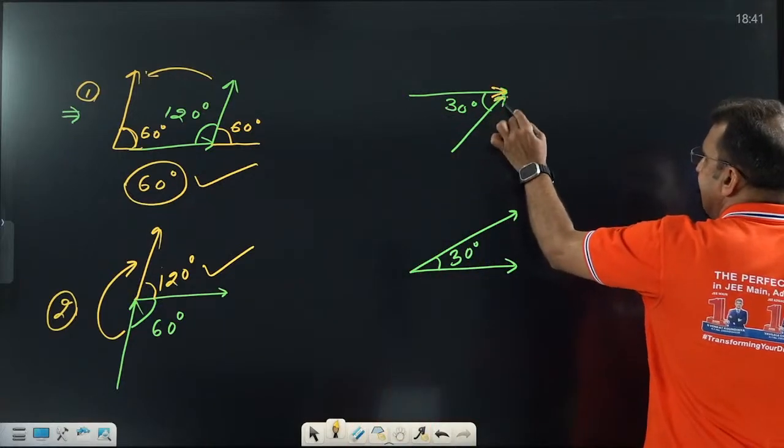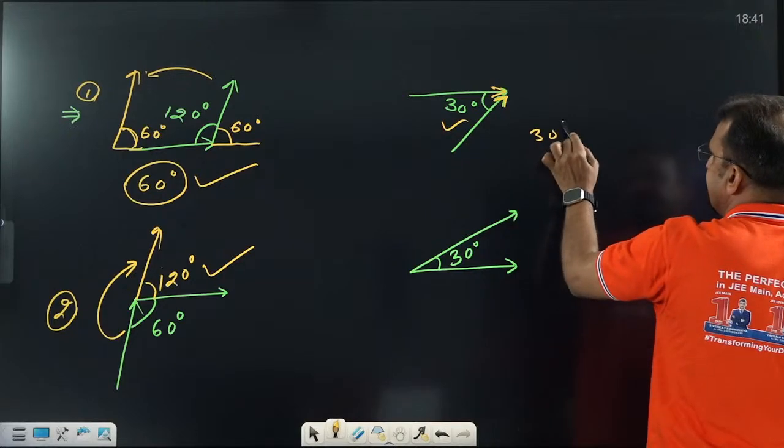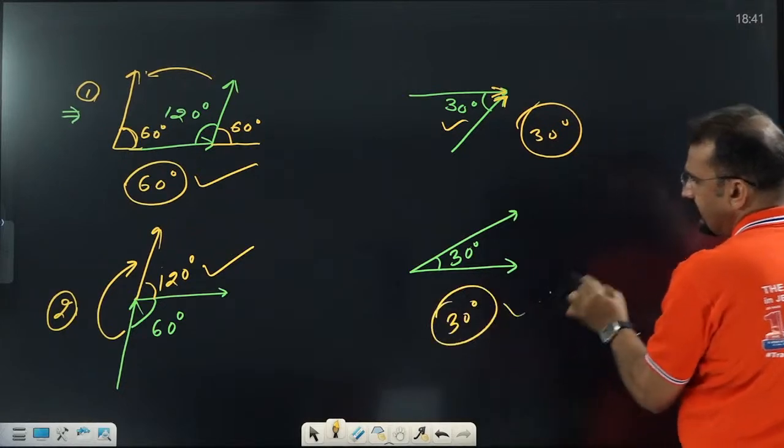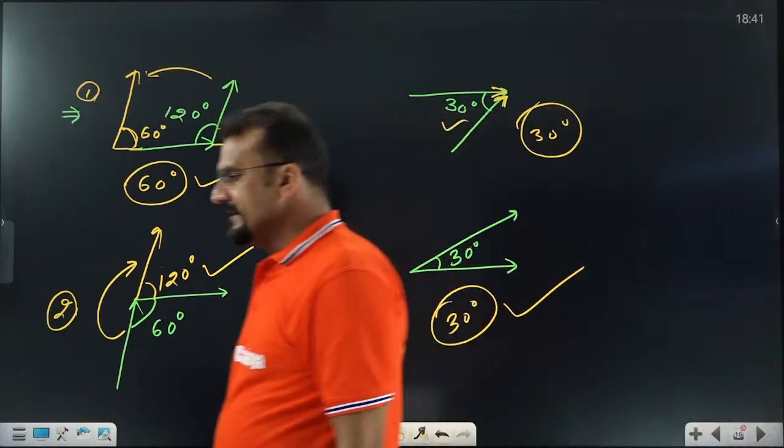See, in this one, head is matching. That means 30 degree is the right answer. In this one, tail is matching. That's why 30 degree is going to be the right answer. Are you getting it or not?